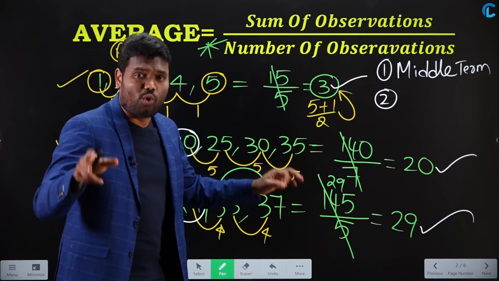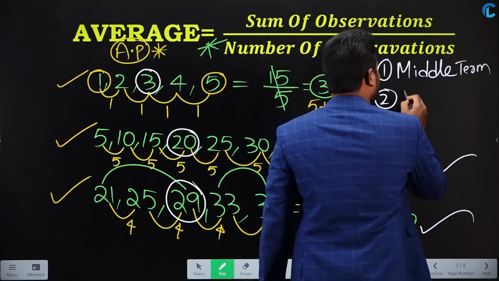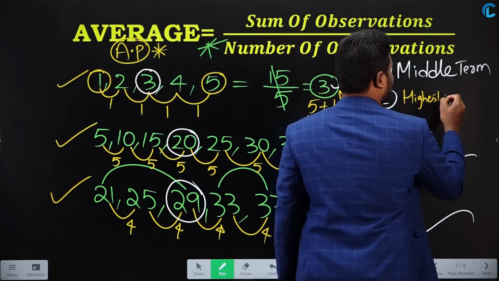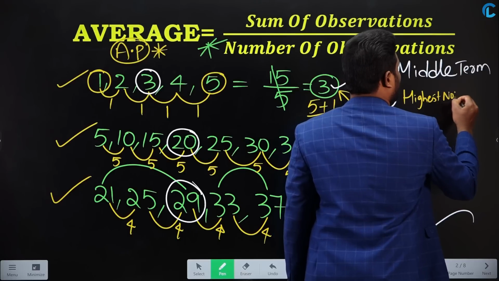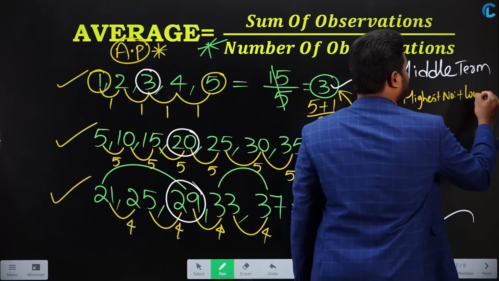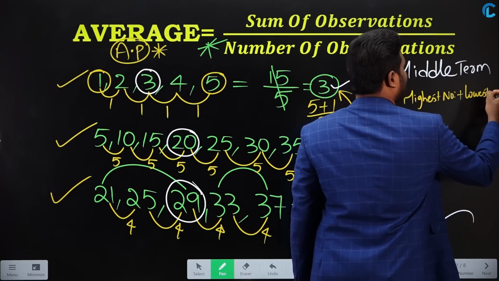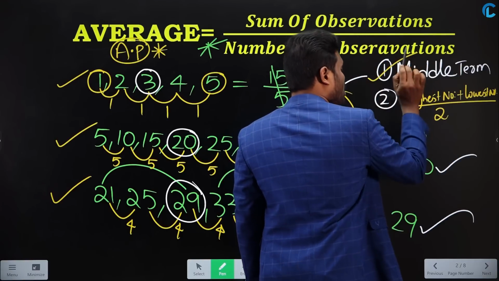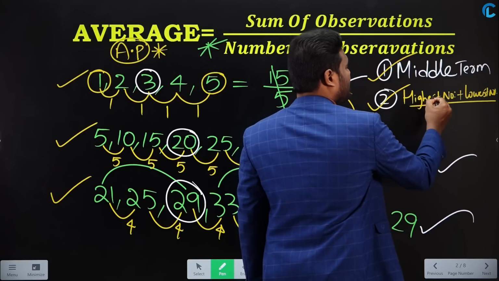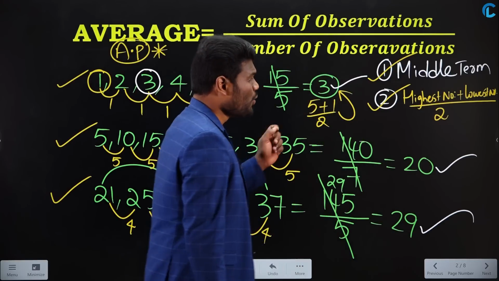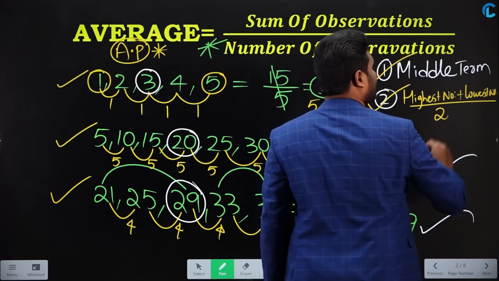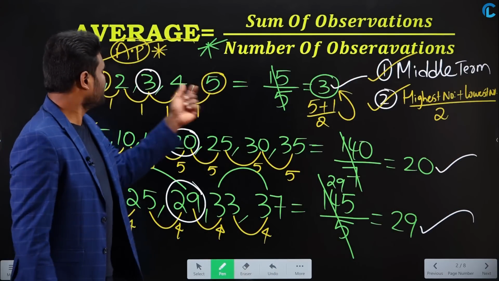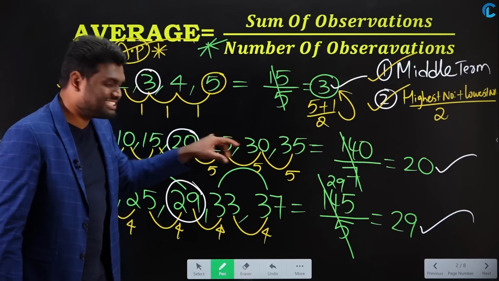Yes or no? So I can say that the average is nothing but the highest number plus the lowest number, divided by 2. So either you can say it as the middle term, or you can say it as the highest number plus the lowest number divided by 2, when the given series is in arithmetic progression. If you want, check for this also.